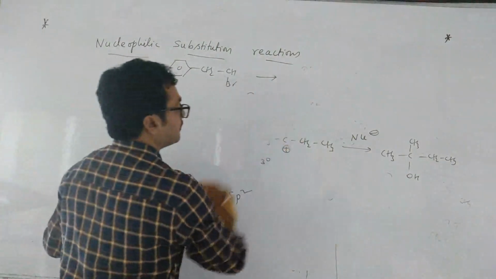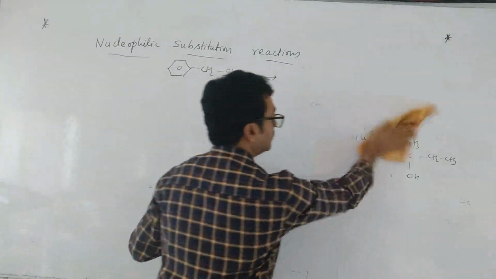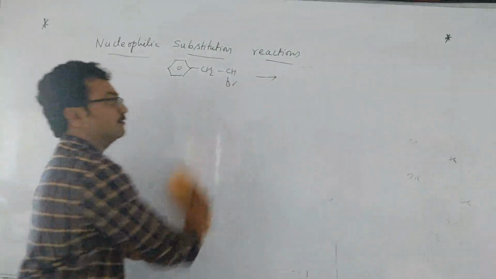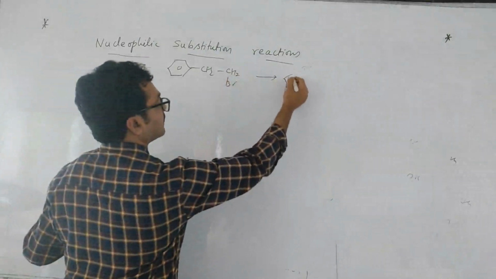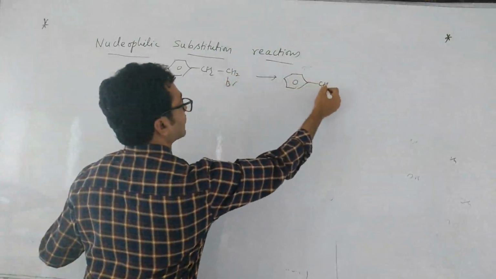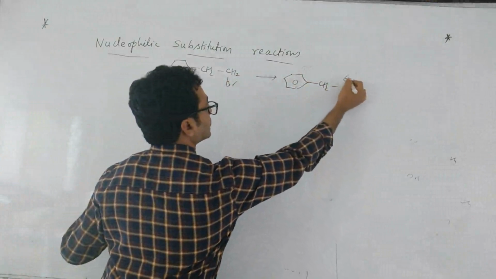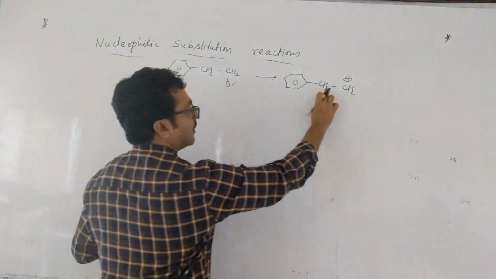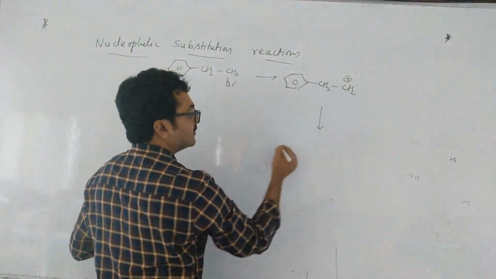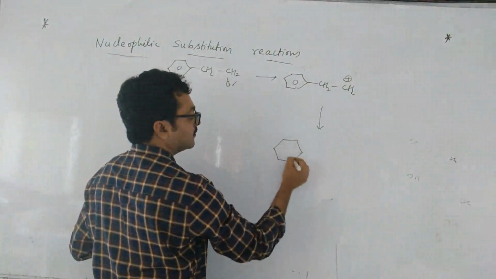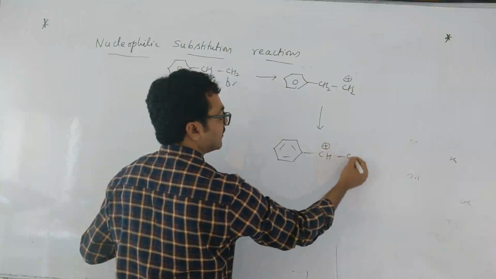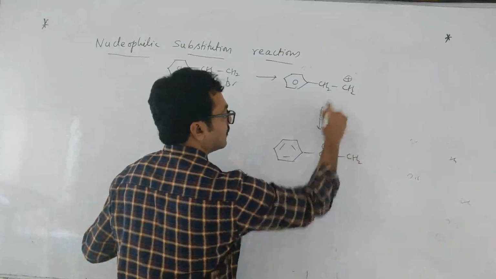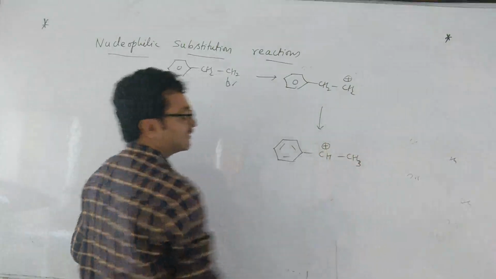Why? Because the benzyl carbocation is more stable, right? Benzyl carbocation. So first, what is the step? First step, you just see carbocation. Only these two things you remember. Carbocation. Now, if there is a rearrangement, then what happens? Here you will get benzyl carbocation. This is even more stable. Benzyl carbocation. See like this.